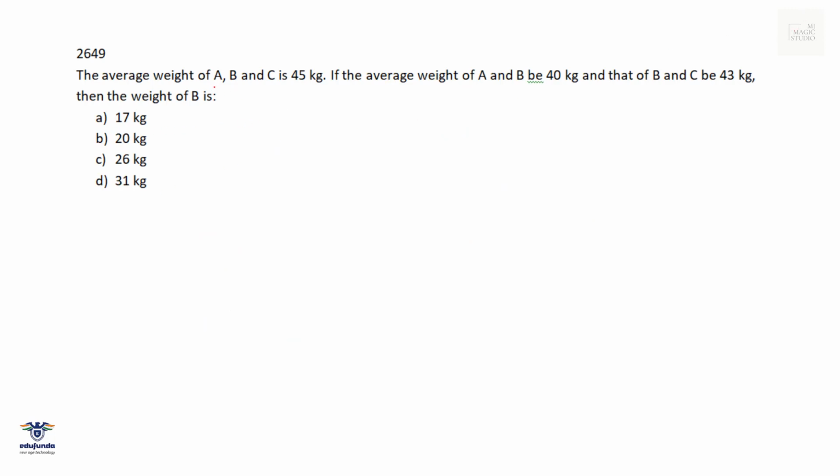The average weight of A, B and C is 45, then we can say that A plus B plus C is 45 into 3, that is 120 and 15, 135. Average weight of A and B is 40, that means A plus B is 40 into 2, that is 80.